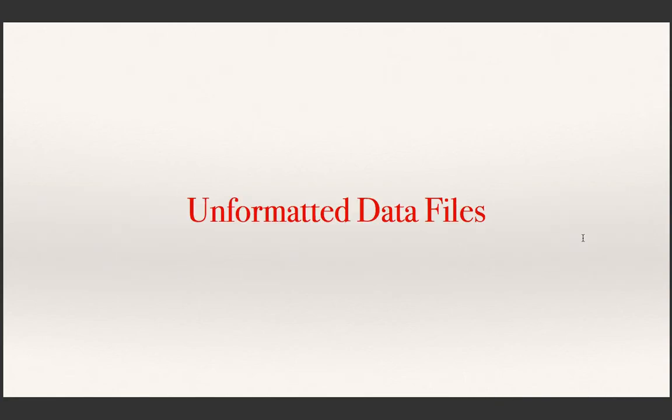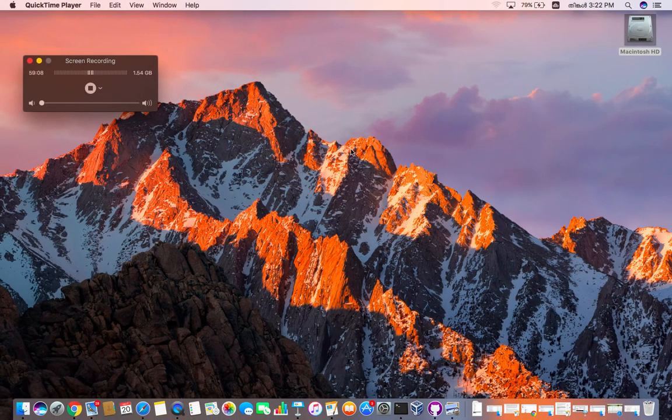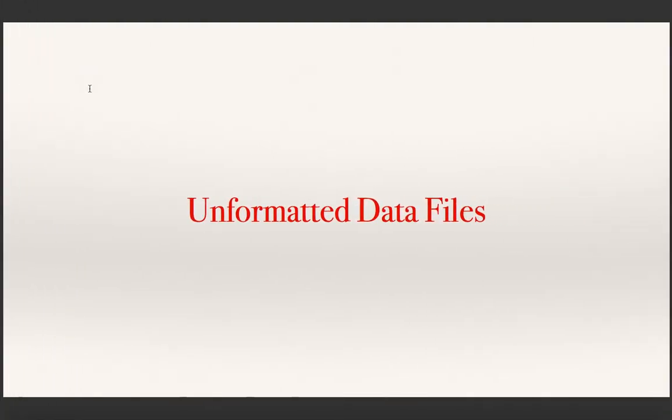So we are moving on to the last part of this lecture, where we are going to study what are called unformatted files. Unformatted files are a specific type of file provided in C just to make storing or reading of complex data easy in a C program.